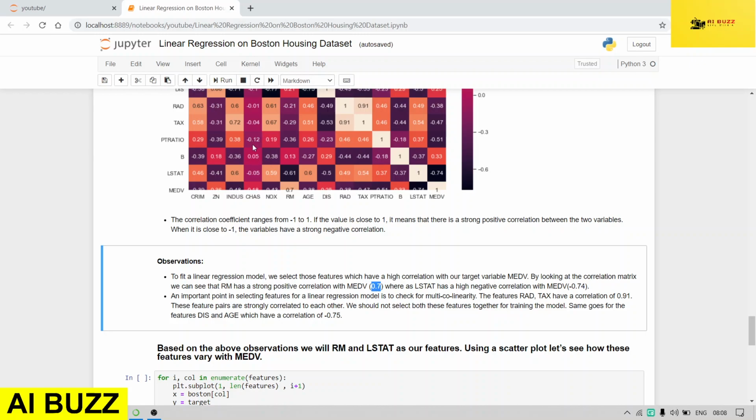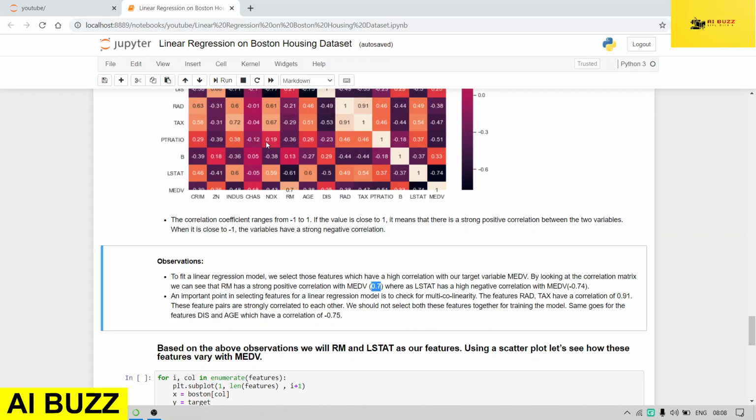Suppose this one is related to this one, then it is better to drop one of the features. This will be covered in the feature engineering part. I will be making videos on feature engineering also, and at that point I will teach you what multicollinearity is and how to remove it. For now, just understand one thing.